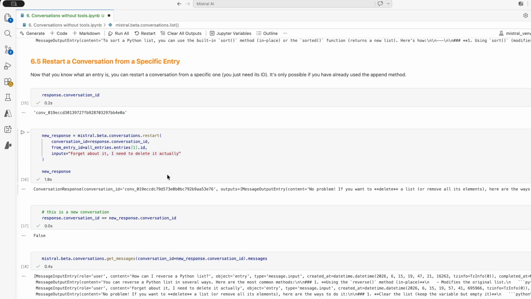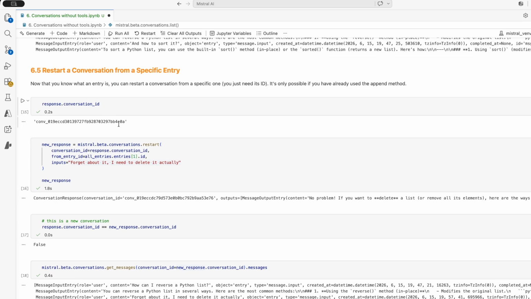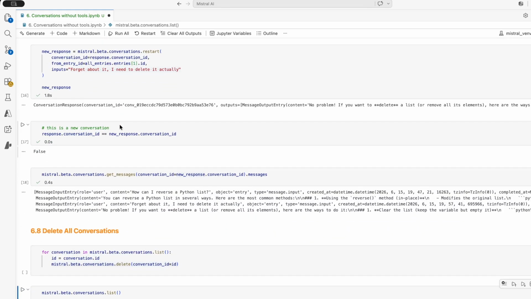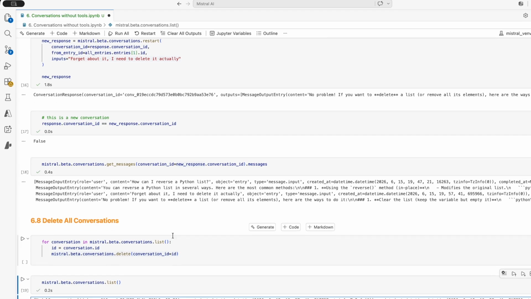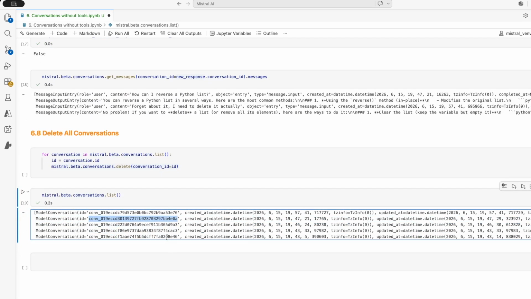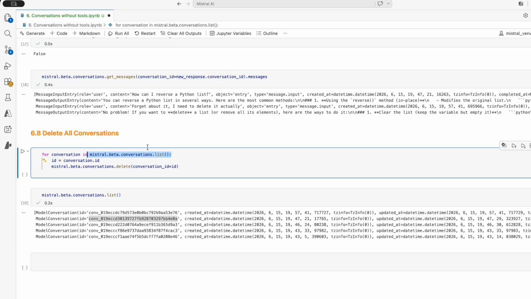And the one that I had previously for most of this notebook, the 4E0A, is the one just under. And then these are all my trials before I recorded this section again. So if you want to delete, you can just loop through all your conversations, still with this list method, and then you can use .beta.conversations and this time the delete method. You also need to provide your conversation ID to identify which conversation specifically you want to delete. In that case, in the loop, we are deleting them one by one.